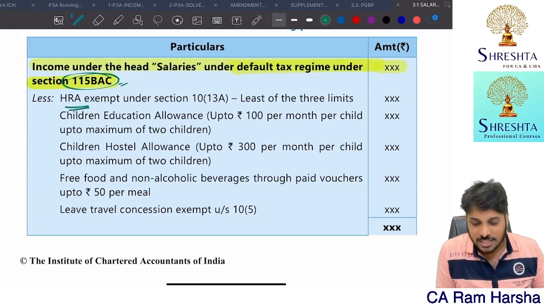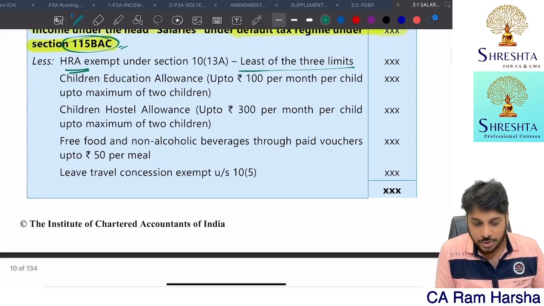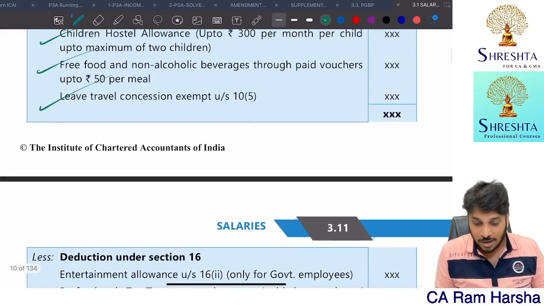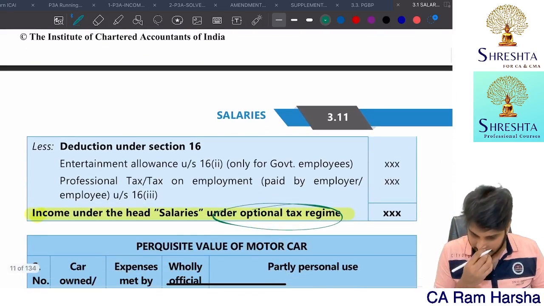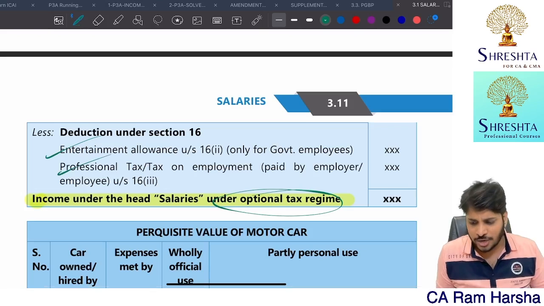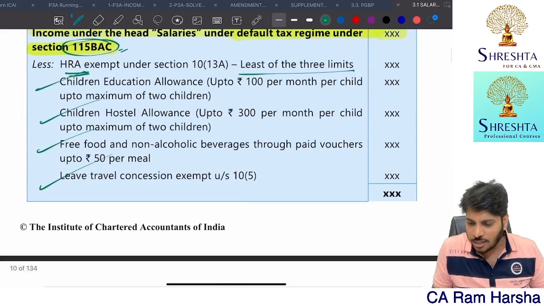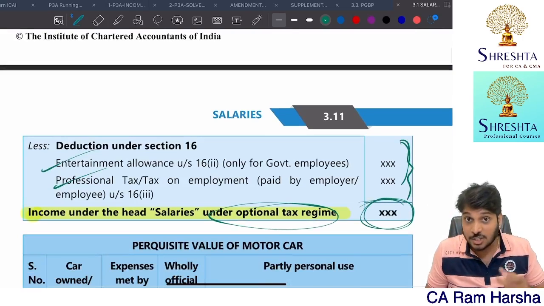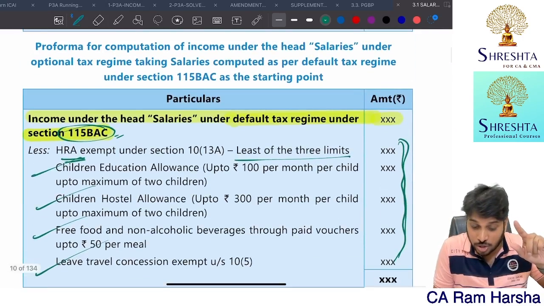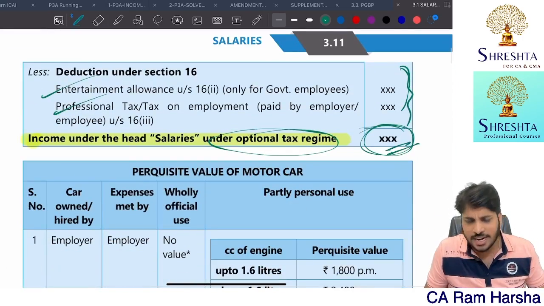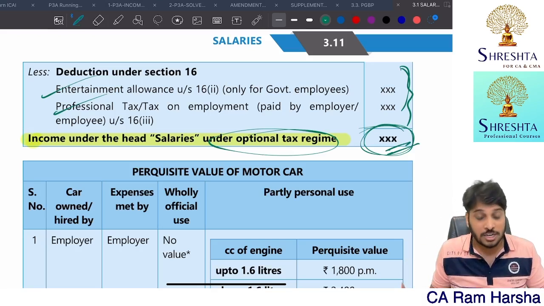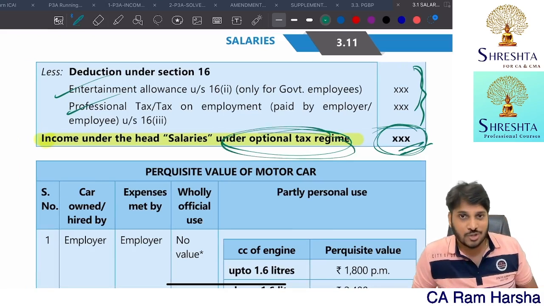You just reduce HRA exemption, and you reduce children education allowance, children hostel allowance, food related benefits, leave travel concession, entertainment allowance, profession tax. You reduce all these exemptions and deductions which were not reduced by you earlier. If you reduce this, you will get income from salary as per the old regime, that is nothing but the optional tax regime.